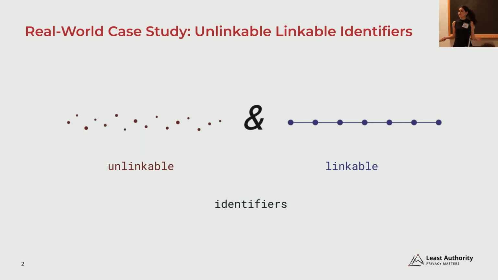Identifiers, we also know: session identifiers, all sorts of other identifiers. So that should be fine. But the problem in this specific case was that we still needed some sort of linkability in the back. And why was that?